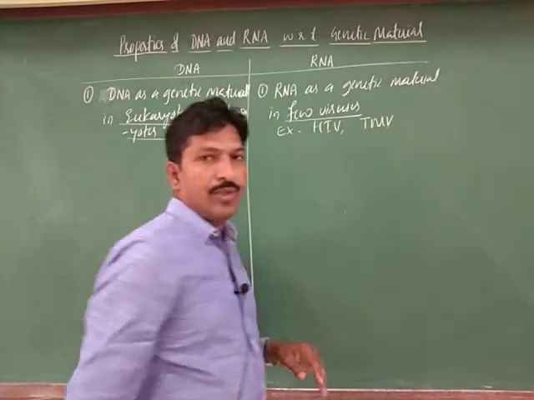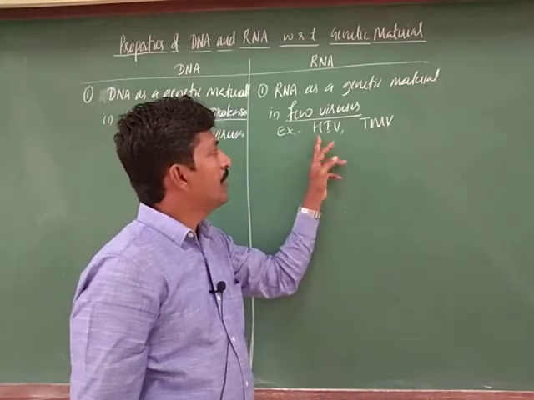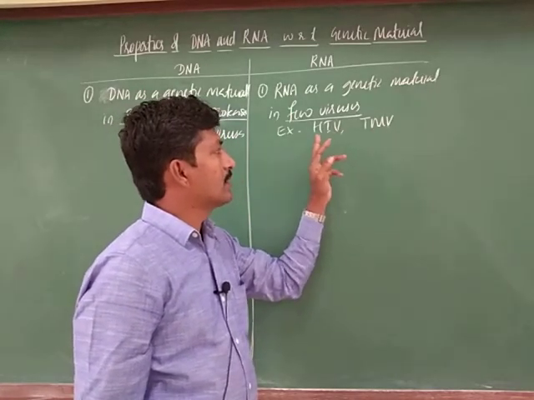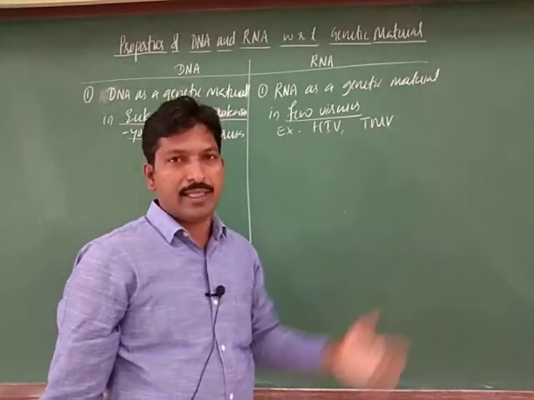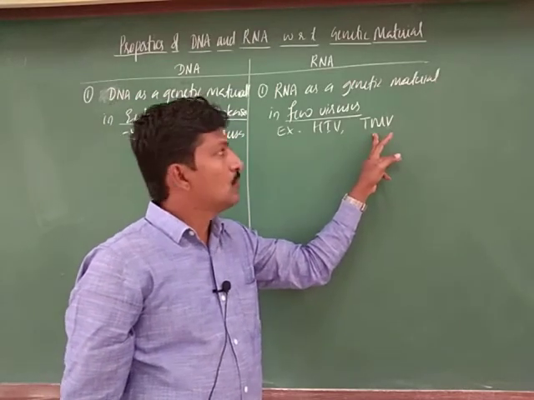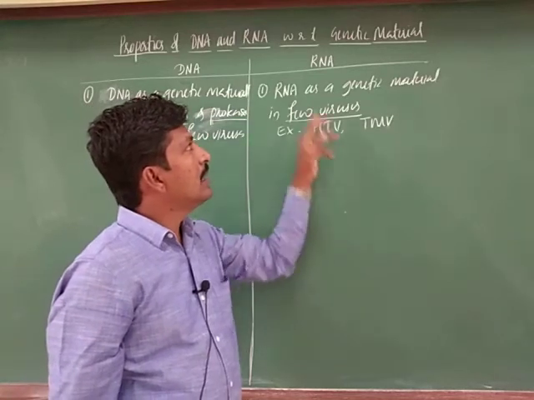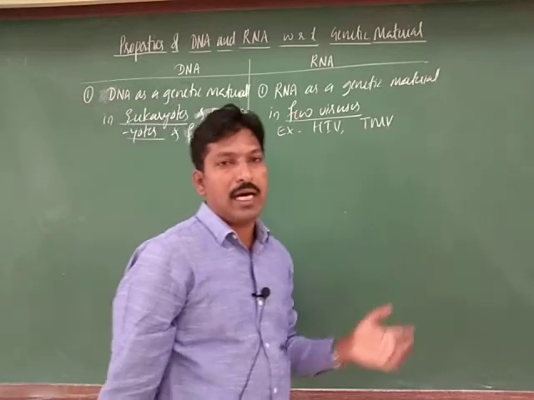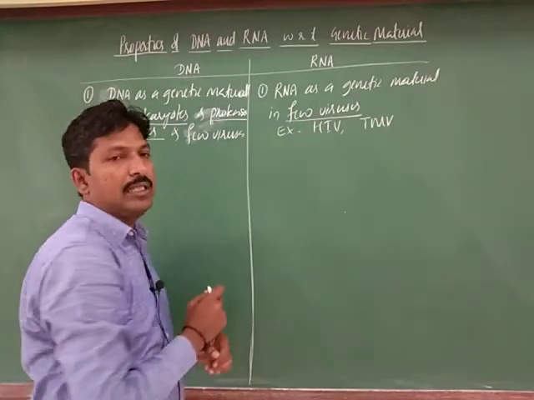In the previous video I also explained this: HIV, human immunodeficiency virus, which causes AIDS, and TMV, tobacco mosaic virus. These viruses contain single stranded RNA. This is about the genetic material.